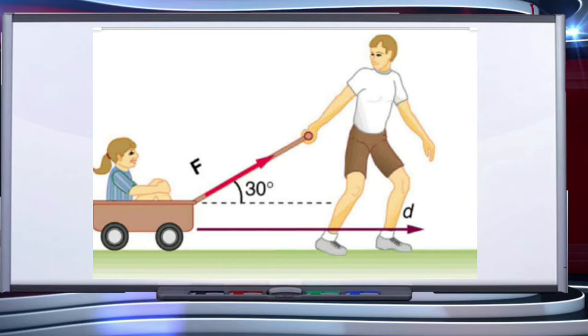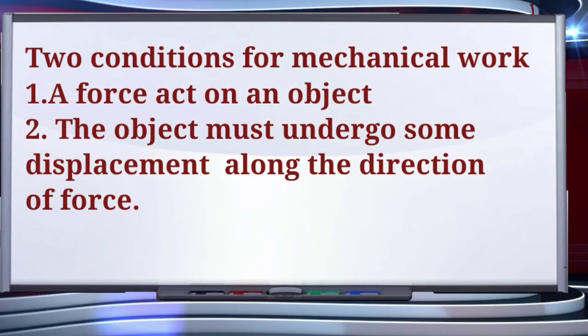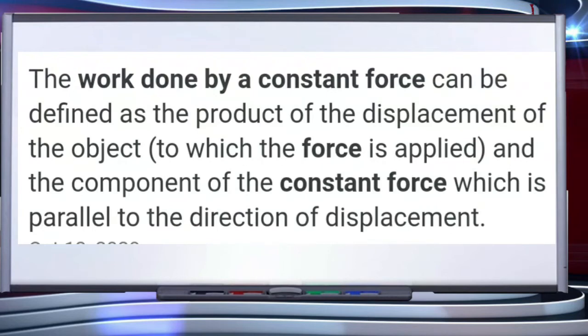So we understand that two conditions must be satisfied for mechanical work to be done. Number one, a force should act on an object and the object must undergo some displacement along the direction of force. Now let's understand work done by a constant force. The work done by a constant force can be defined as the product of the displacement of the object and the component of the constant force which is parallel to the direction of displacement.